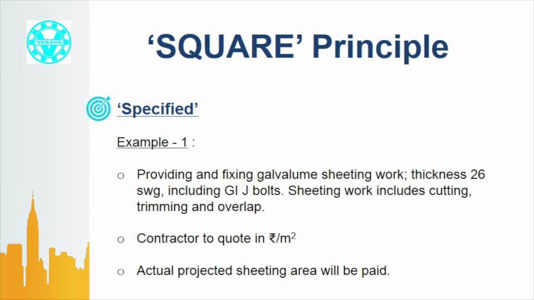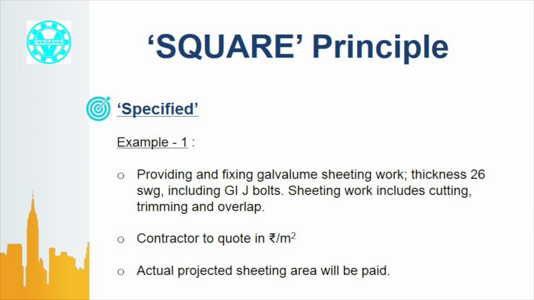S stands for specified. Let us discuss with one example. A contractor received an inquiry as follows. Of course, this is one part of the main tender documents, where there was some other work also. Providing and fixing galvalume sheeting work, thickness 26 SWG, including GI bolts. Sheeting work includes cutting, trimming and overlap. Contracted to quote in rupees per meter square. Actual projected sheeting area will be paid.